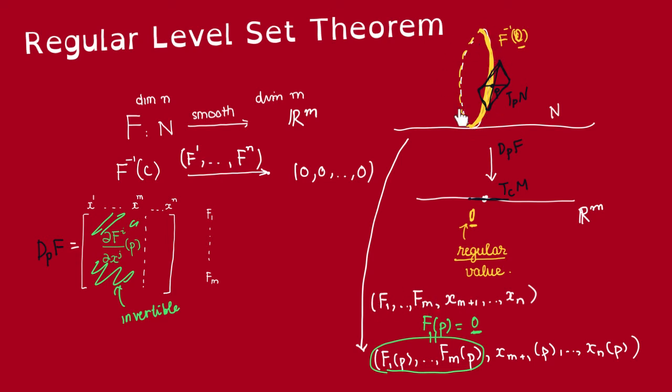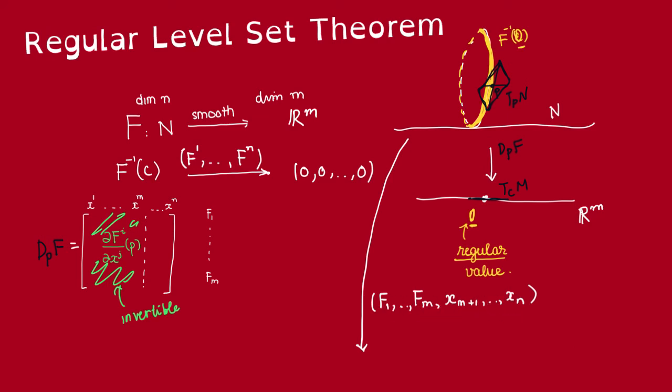The idea is that this fiber is cut out by these functions f_1 through f_m, because it is the zero set of these functions. And to turn it into a regular submanifold, we just turn these into coordinate functions. So now the only thing we really need to show is that this actually gives coordinate functions. But what does it mean for these to give coordinate functions? Well, we want to show that these maps give a local diffeomorphism into an open subset of R^n.